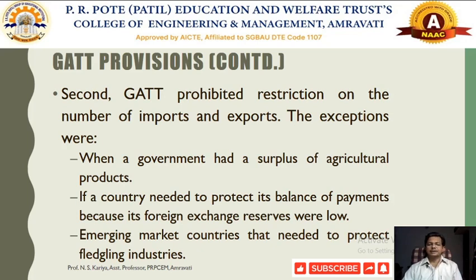Here, a developing country, say for example India, needs to promote its agriculture. India being an agricultural nation, with an agrarian economy, we need to promote our agriculture. Only when the government has a surplus of agricultural products can it export those particular goods. That clause can be included under the GATT.